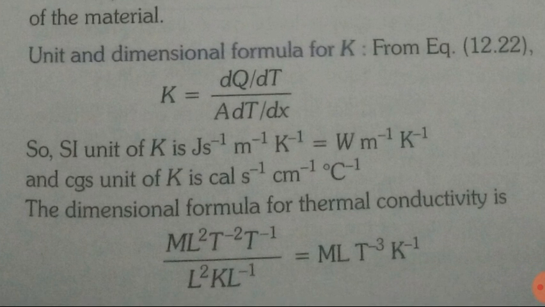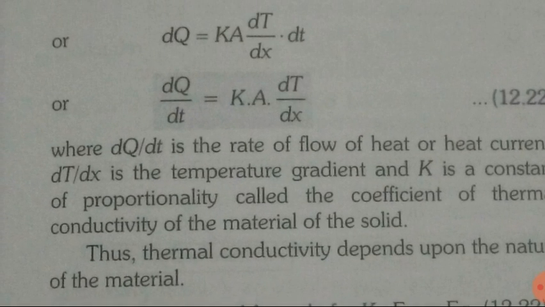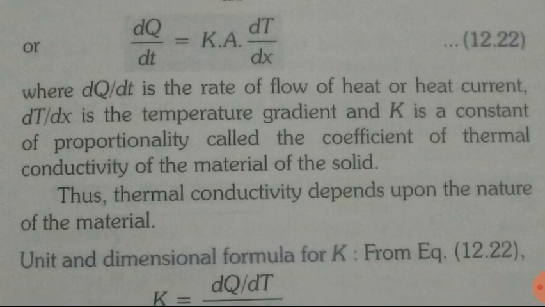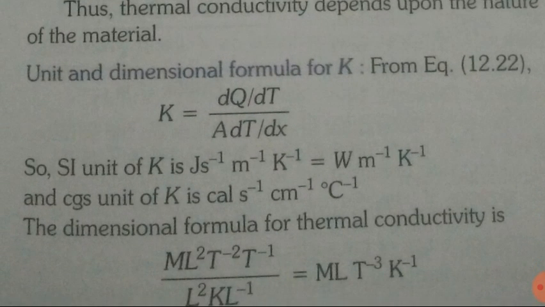Now let's find out the unit and dimensional formula for k. From equation 12.22 we can write a formula for k like this: k equals dQ upon dt upon A dT upon dx.